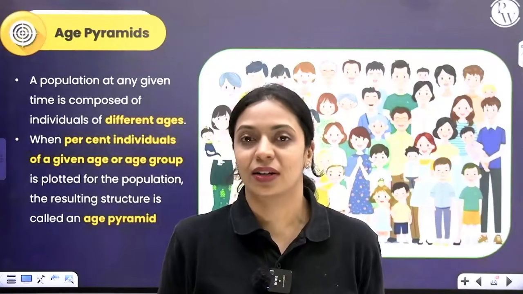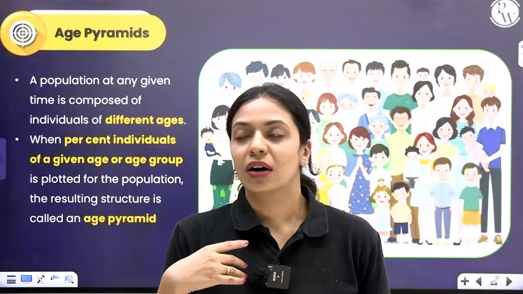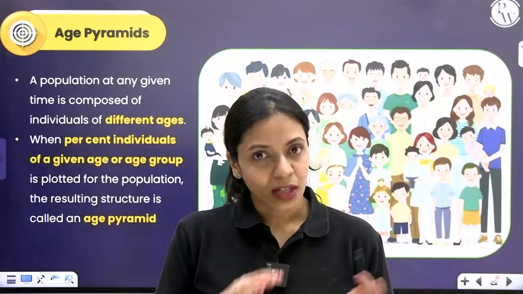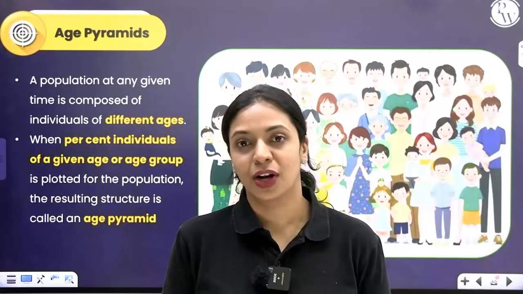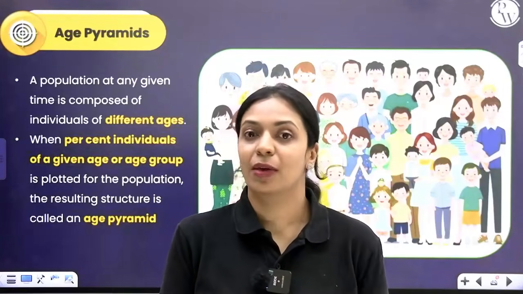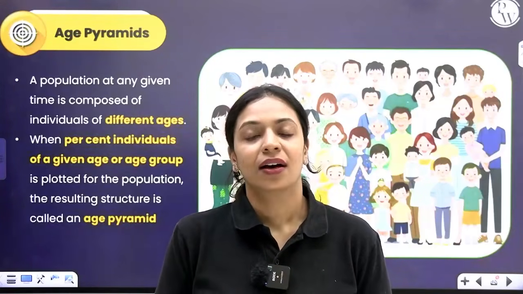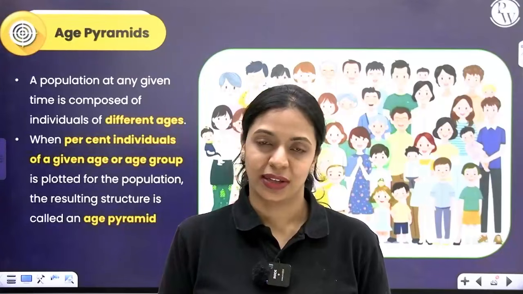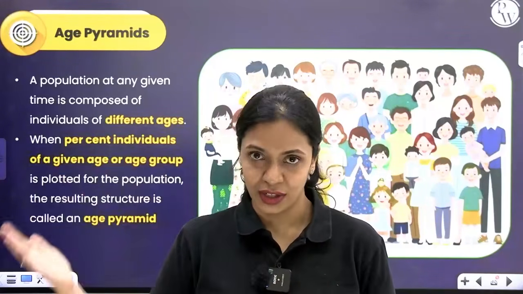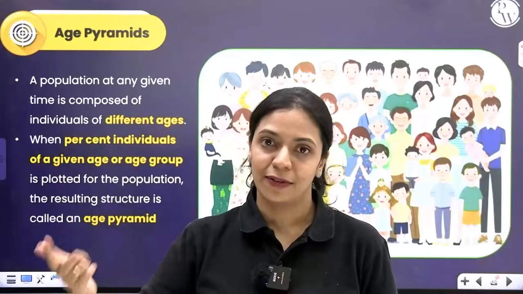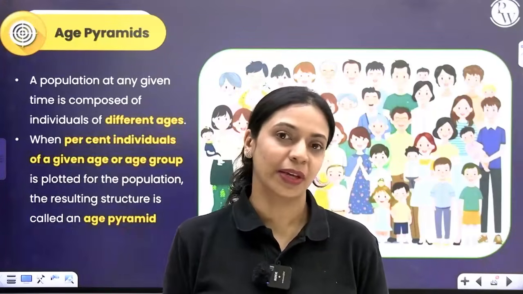Second group is reproductive individuals. That group, the reproductive age group, has attained reproductive maturity. They are now capable of performing reproduction. Such individuals are put in that group, probably 13, 14 years of age onwards. Till they retain the reproductive ability, they will be in that group.